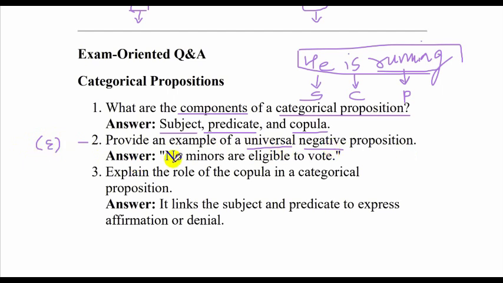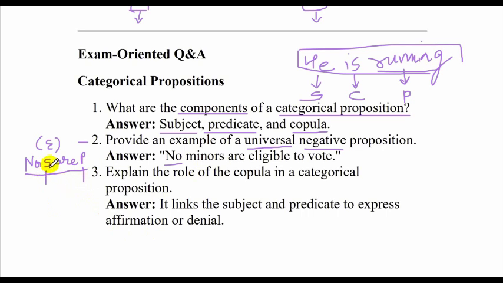So it says no minors. E starts with no. No S are P. I'll keep repeating this so it helps you also to get a hang of how to write E propositions, A propositions, I propositions, and O propositions. So no minors are eligible to vote.